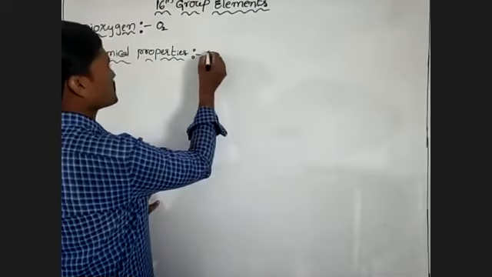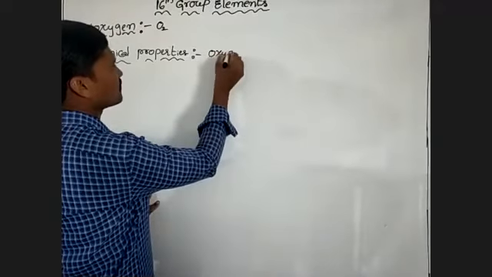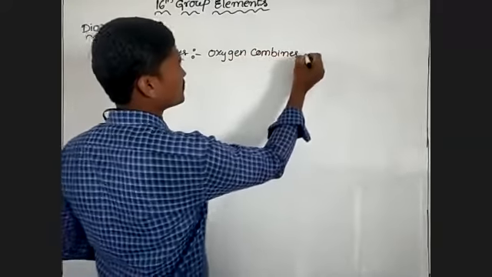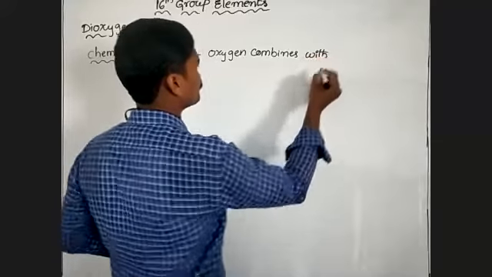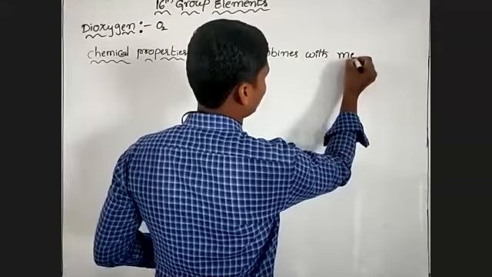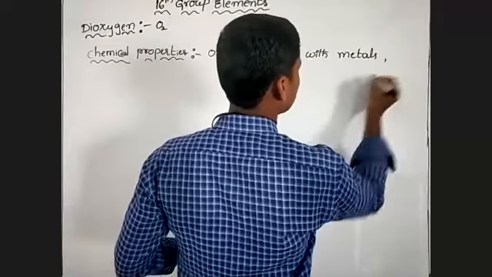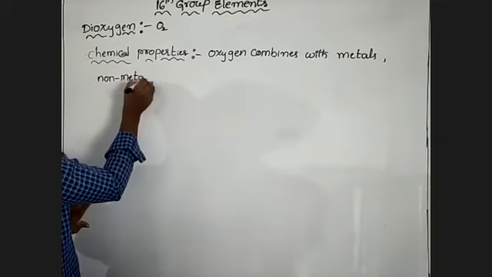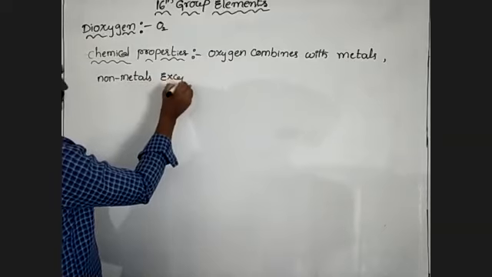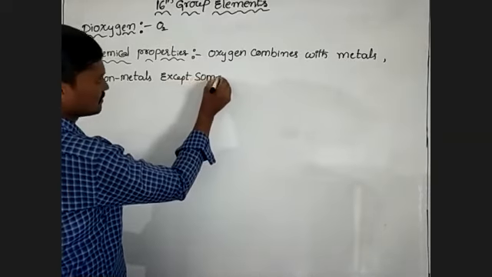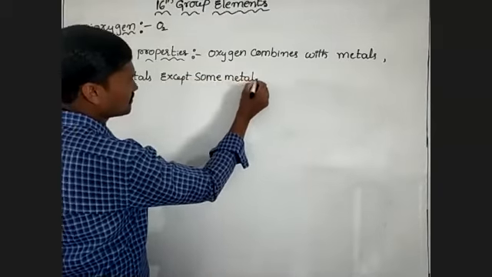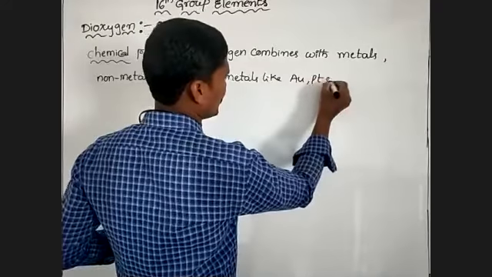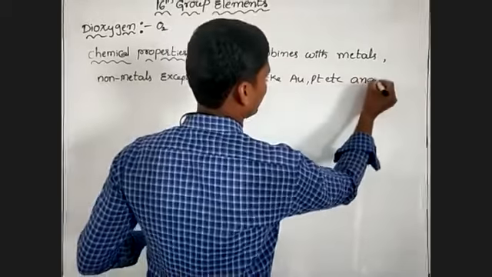Oxygen combines with metals and non-metals, except some metals like iron, platinum, etc., and noble gases.